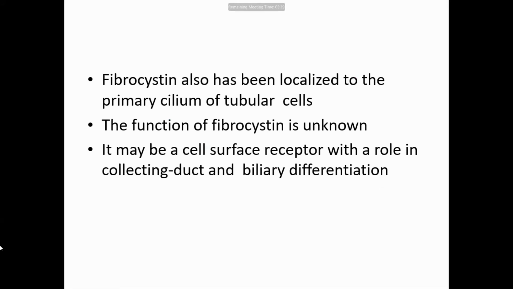That's why this involves the collecting duct of the kidney as well as the bile ductules of the liver. So this is autosomal recessive, the PKHD1 gene, and the protein is fibrocystin that acts as a receptor on the surface of collecting duct and biliary cells.